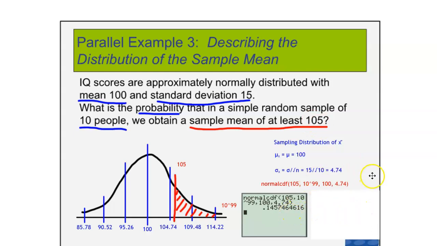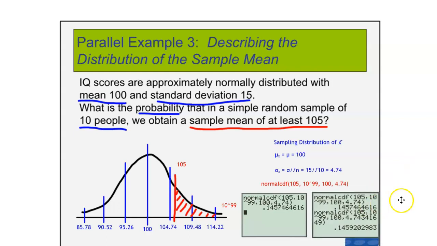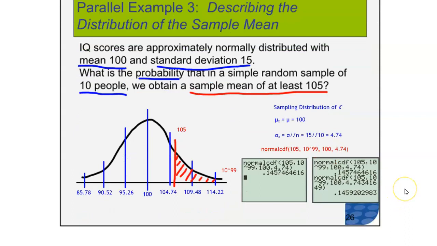Sometimes students ask me, what if I took this 4.74, which is the standard error, and rounded it to something else? What if I rounded it to 4 decimal places or 6 decimal places? Hopefully this illustrates the difference. If I didn't round the standard error at all and put in all the numbers I found in my calculator, 4.74341649, etc., you can see that this percentage did not change a lot. 14.57% versus 14.59%.